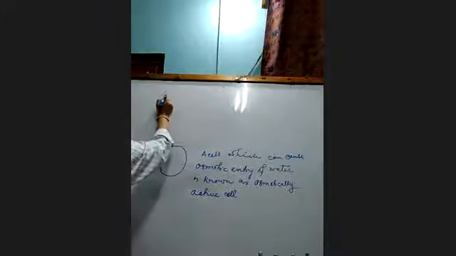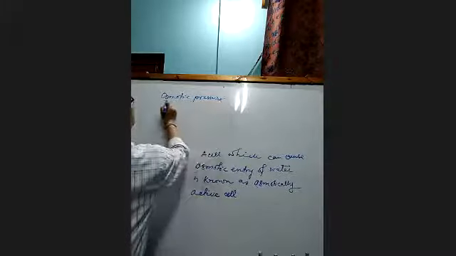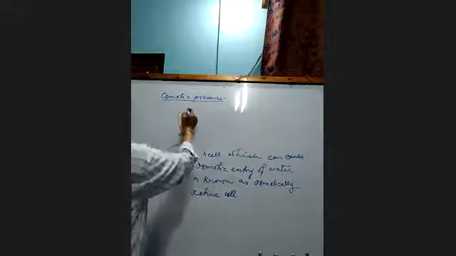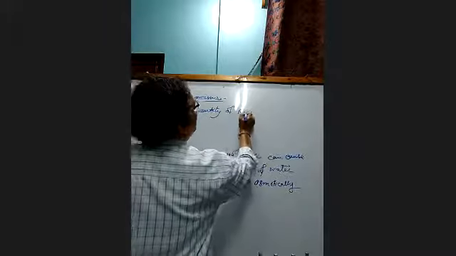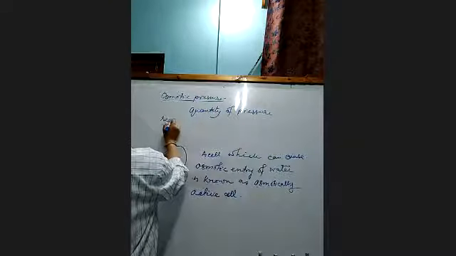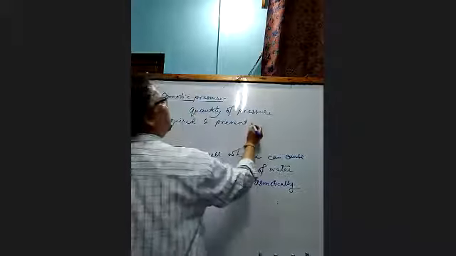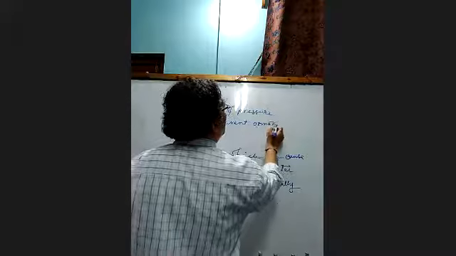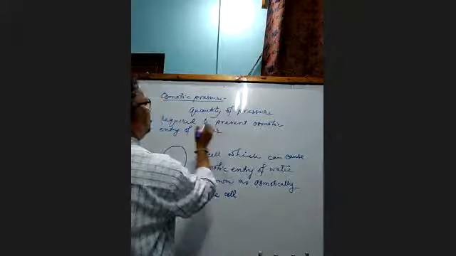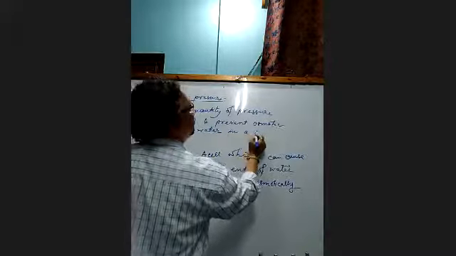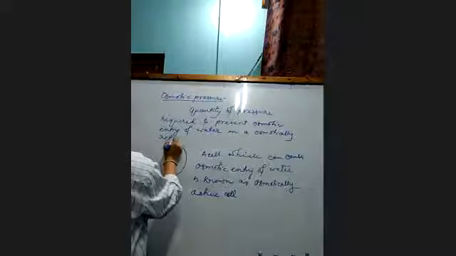There is a term, osmotic pressure. Osmotic pressure is the quantity of pressure required to prevent osmotic entry of water in an osmotically active cell.